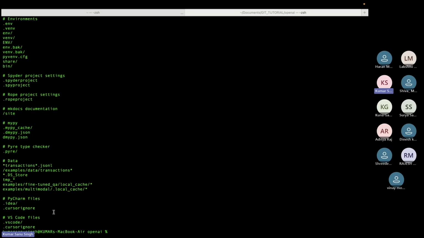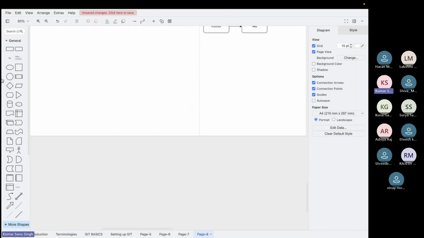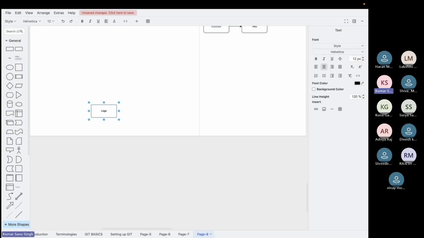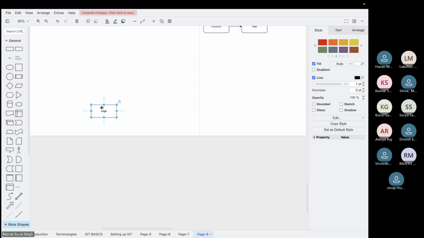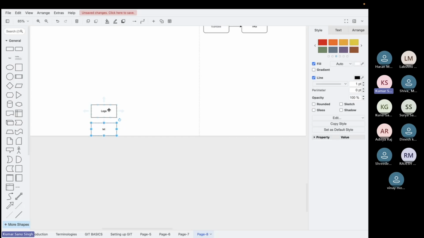Basically, assume that when you are building code, you might have a lot of log folders, and a lot of text folders created randomly, which do not need to be pushed to the repo.